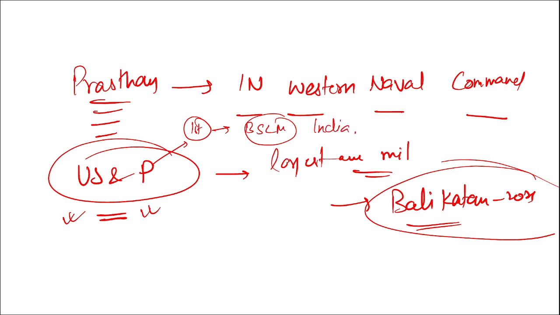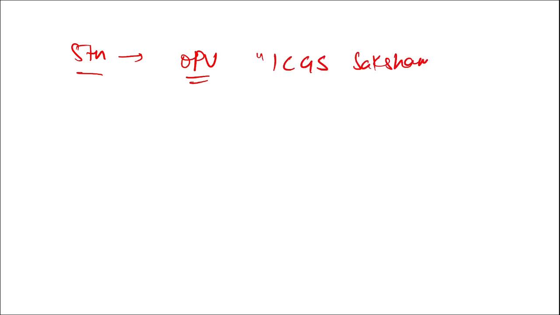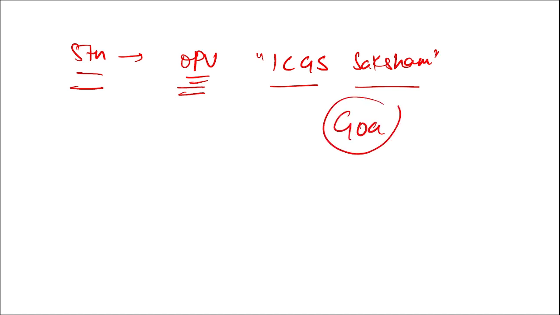Then apart from this, if I ask you, where was the fifth in the series of offshore patrol vessels, ICGS Saksham, commissioned? Where was this fifth in the series of offshore patrol vessels, ICGS Saksham, commissioned? This was commissioned in Goa.